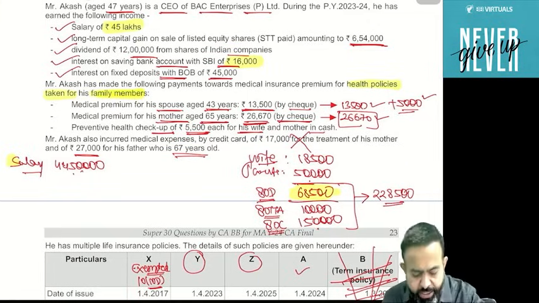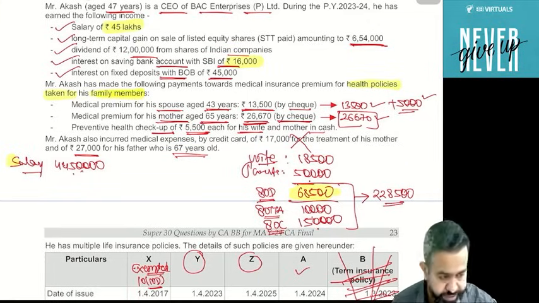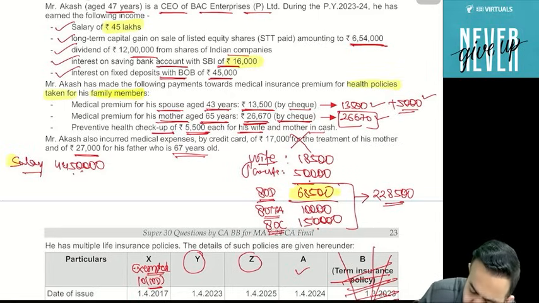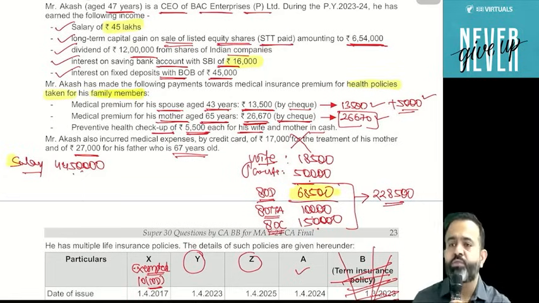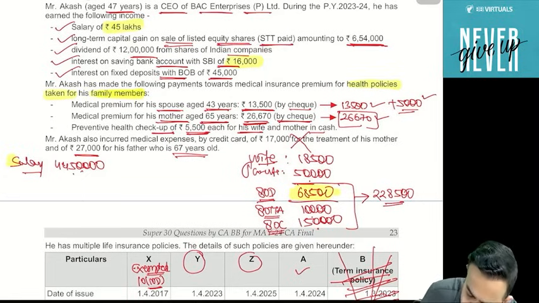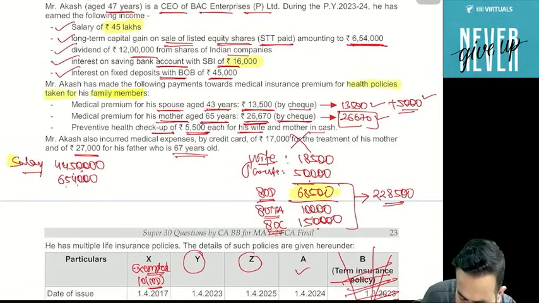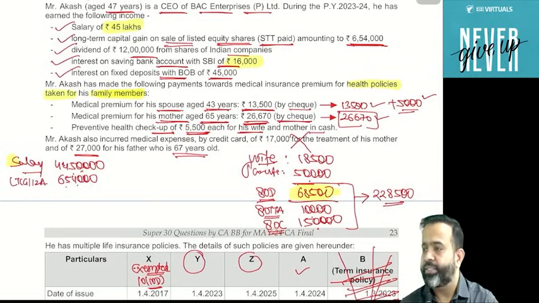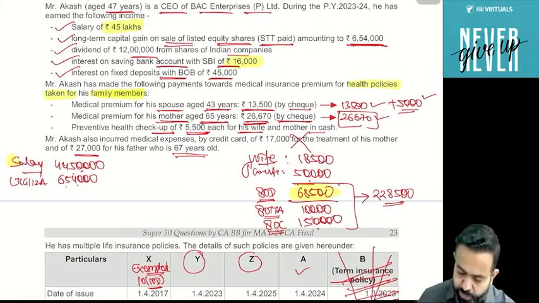Okay, so here 44,50,000 is your salary income. Now long-term capital gain on the sale of listed equity share, STT paid, amounting to 6,54,000. So can I say that guys, this 6,54,000 is going to be taxable at the rate of 10%, but in excess of 1 lakh under section 112A.